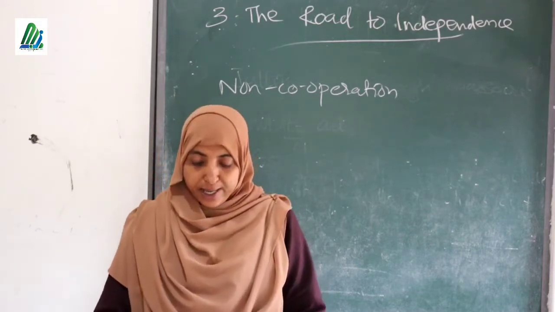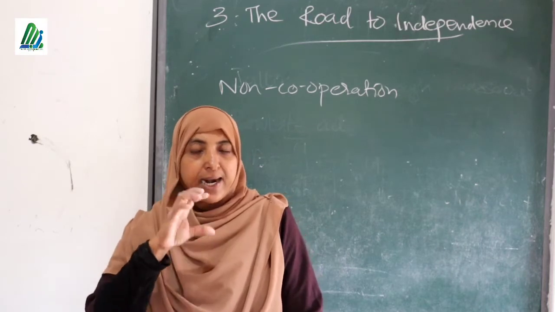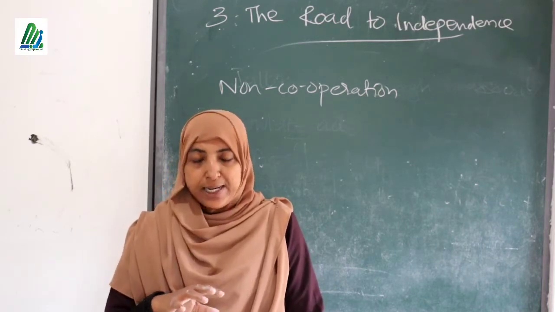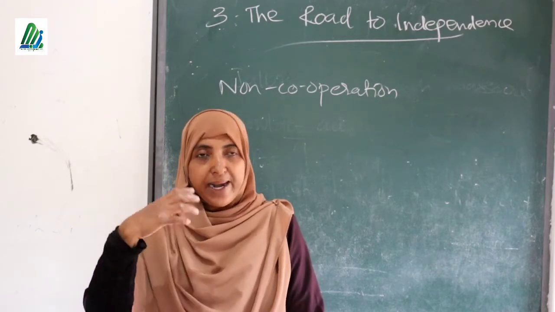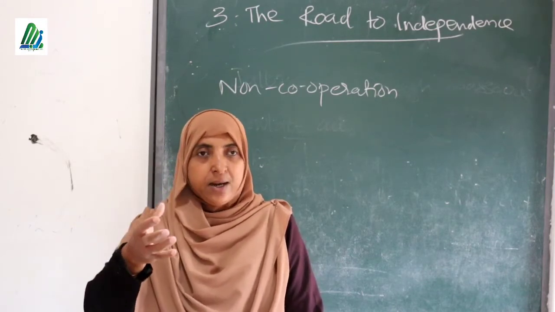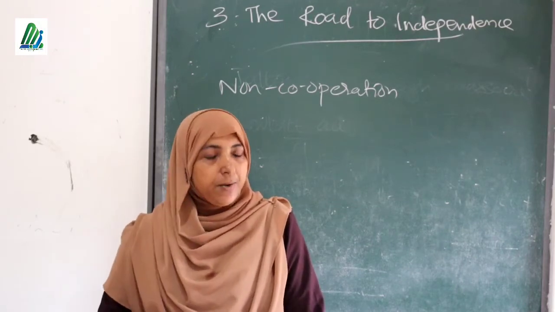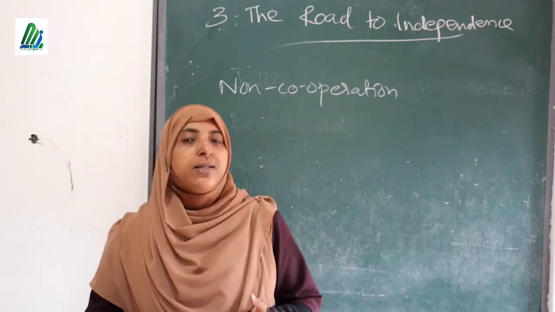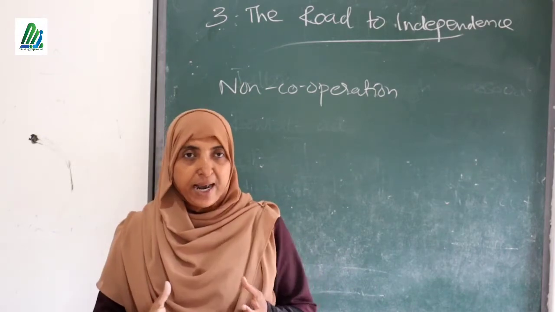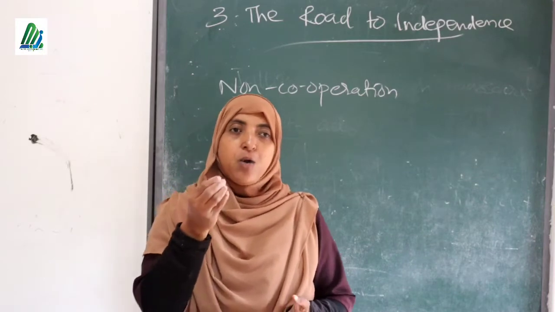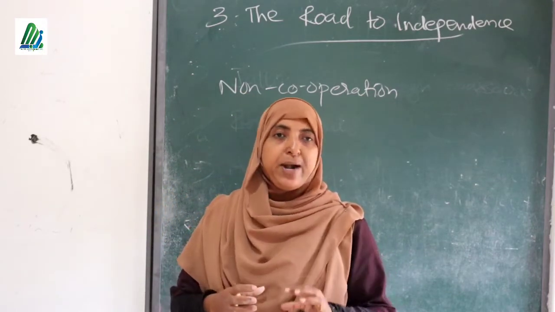Okay, so you know that in the last class we discussed that British people collected so many raw materials from our country, and they took those raw materials into Britain, and they made machine-made products. Then again they imported those products into our country, and they sold them at a high price. In the beginning, the Indian people were ready to buy those products because they were machine-made and high quality products.